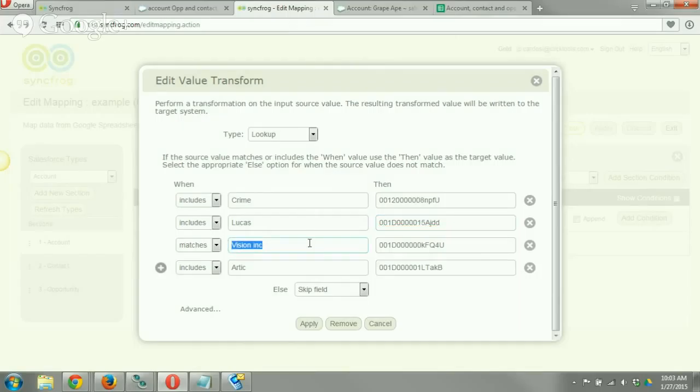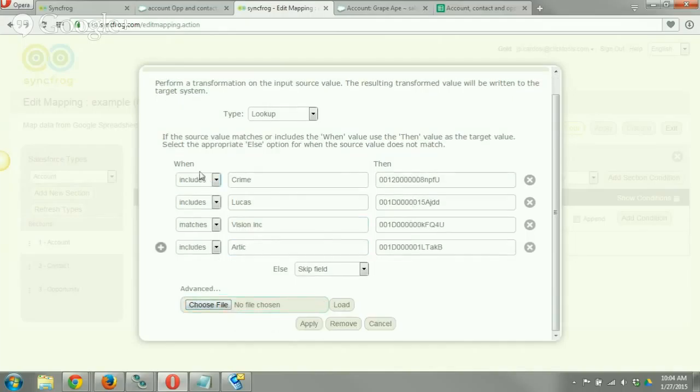So you can have a search for anything that matches. So this, again, it's not fuzzy logic, but it will help, right? So IBM is also International Business Machine, or you have a set list of account names and there's several inside of one org that exist in another, but you want to set up all of those to go to the same org. You can do the same thing, all of these same names would equal the same ID. You can use up to 500 when-then statements off of one file.